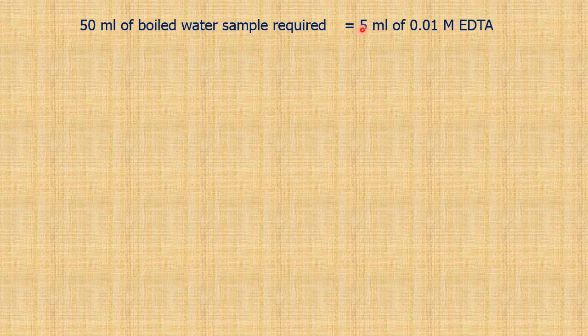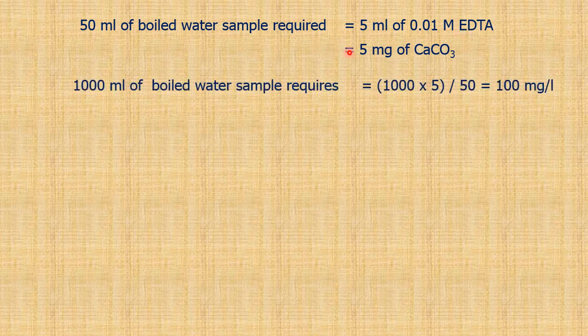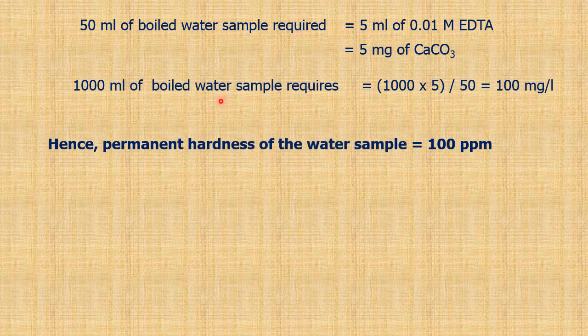Therefore 5 ml will become 5 milligram of calcium carbonate equivalent. Hence, again we know the answer for 50 ml, but we express always in milligram per liter. So calculate for 1000 ml of boiled water sample, which is equal to 1000 into 5 by 50, which is 100 milligram. Since it is third titration, it is permanent hardness of water, which is 100 ppm.